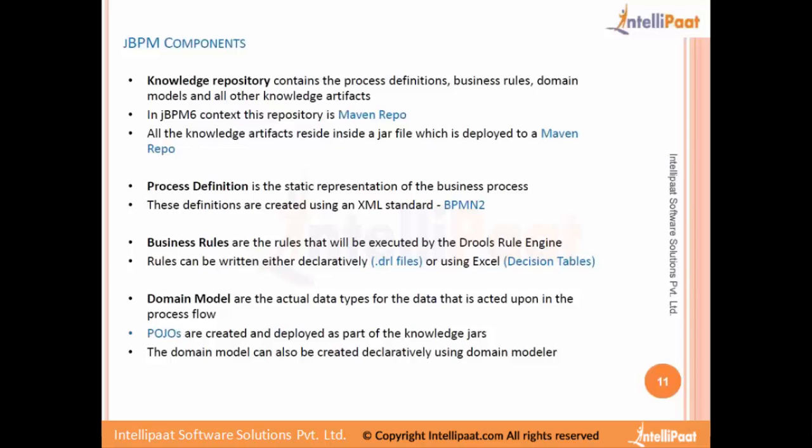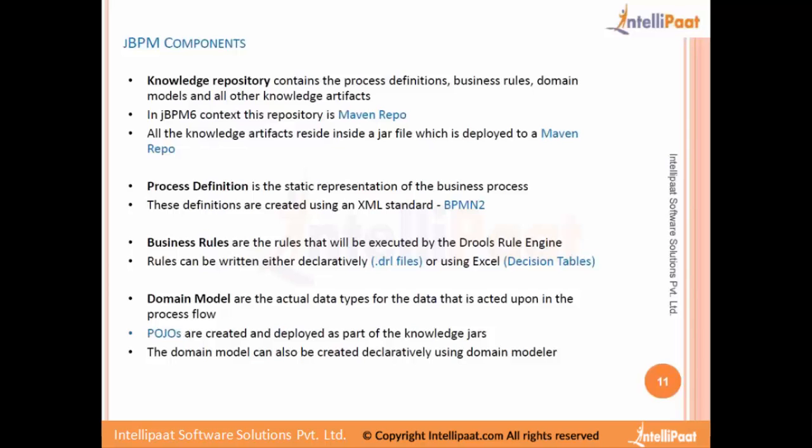So it has a diagram of the business process, plus execution details configured in the properties of the elements that we draw, and during execution time, those properties will be used for execution purposes. And these definitions are created using the XML standard BPMN2, that's Business Process Modeling Notation version 2.